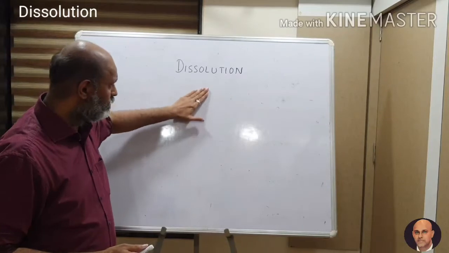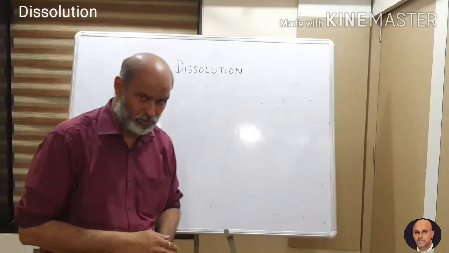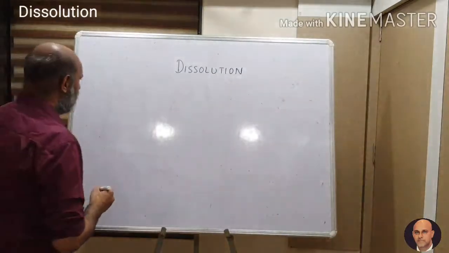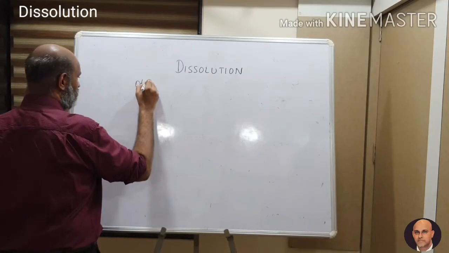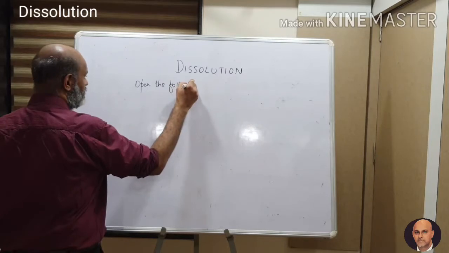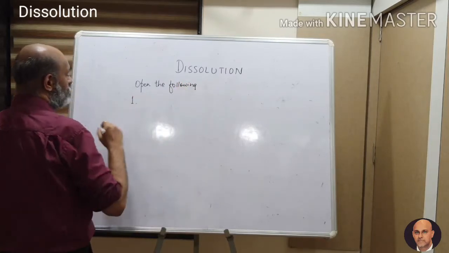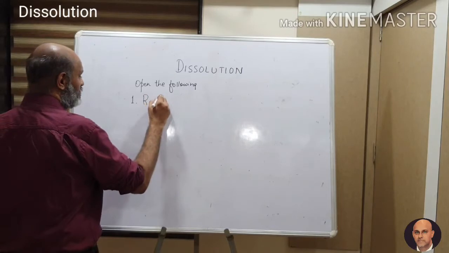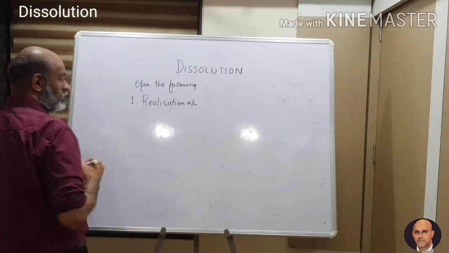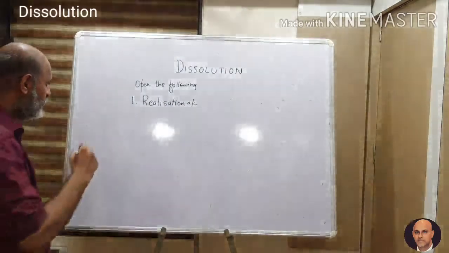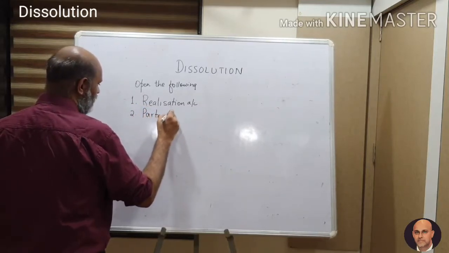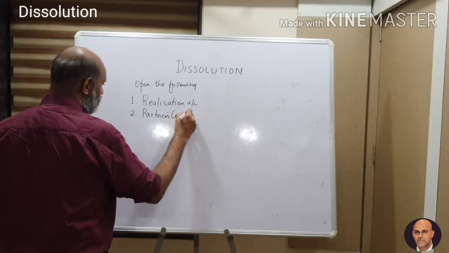First and foremost, let us go to the steps of dissolution of a partnership firm. Before we go to the steps, one most important thing is that you have to open the following accounts. Which are the accounts? I shall tell you right now. First and foremost, you will open what is known as realization account. Instead of revaluation account, you shall open a realization account. After realization account, you shall open the partner's capital or current account, whichever are there. Mostly it's partner's capital account.